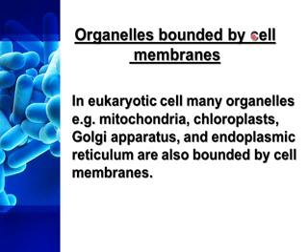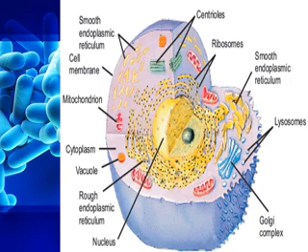Now, organelles bounded by the cell membrane. In eukaryotic cells, many organelles like mitochondria, chloroplast, Golgi apparatus, and endoplasmic reticulum are bounded by a membrane. It means all these organelles are present inside the cell membrane. Now this is the diagram of a eukaryotic cell. This is the outermost layer, and look at these: all are the organelles present in the cell.